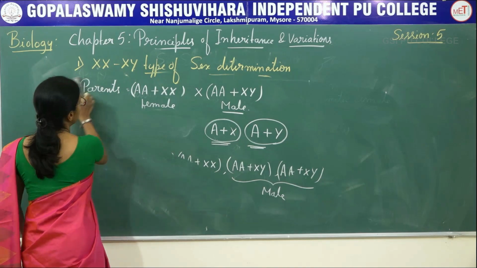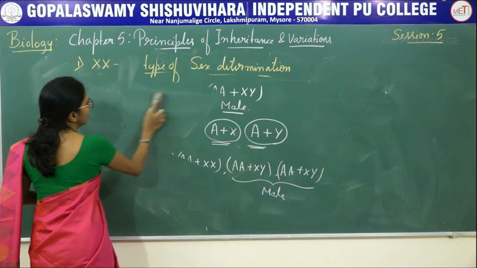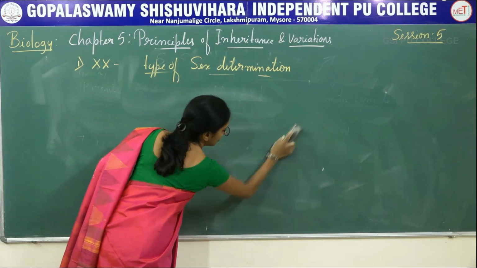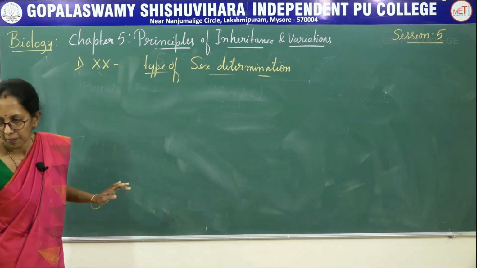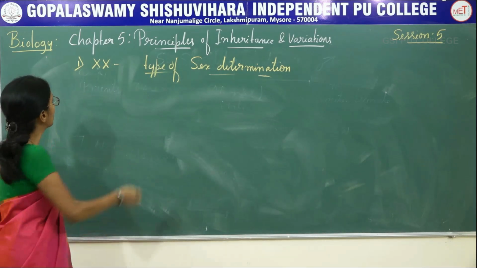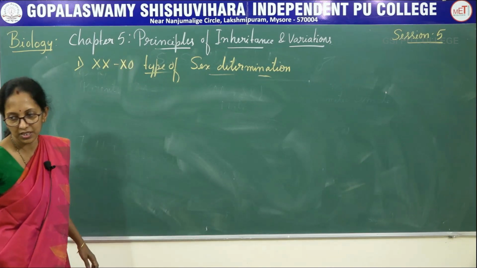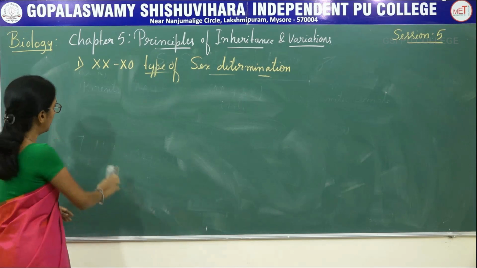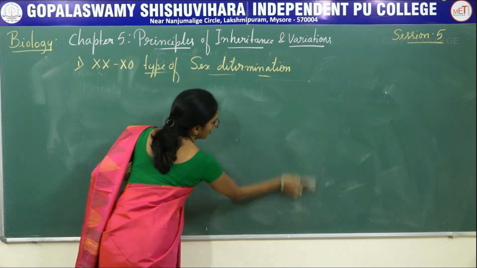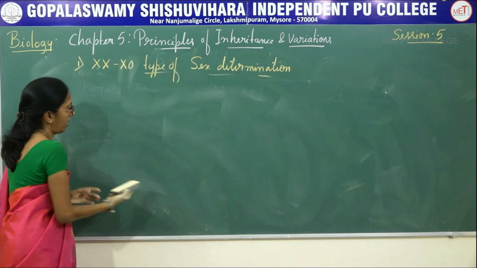Coming to the next is XX and X0 type of sex determination. It is seen in grasshopper and cockroach.